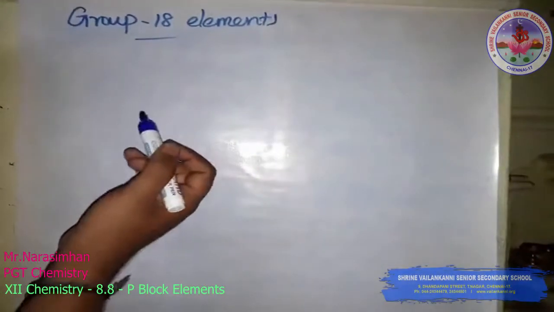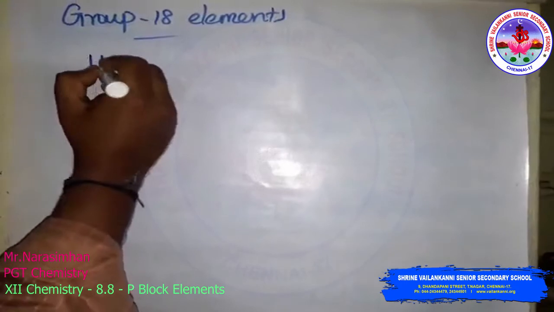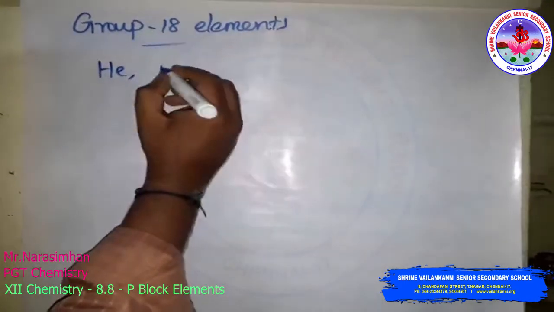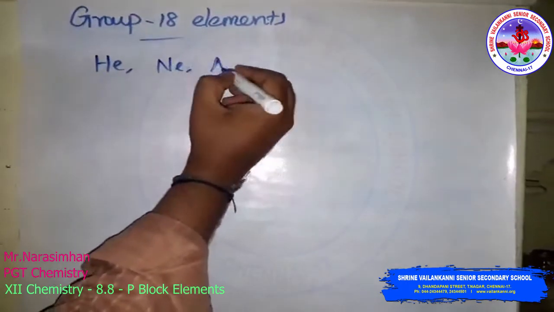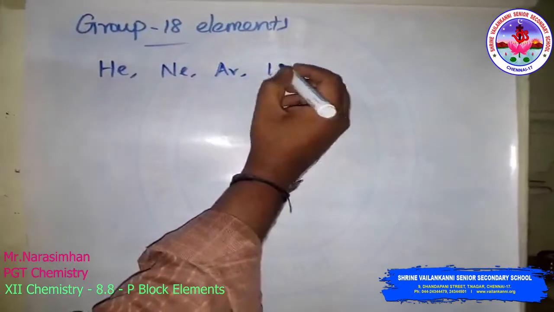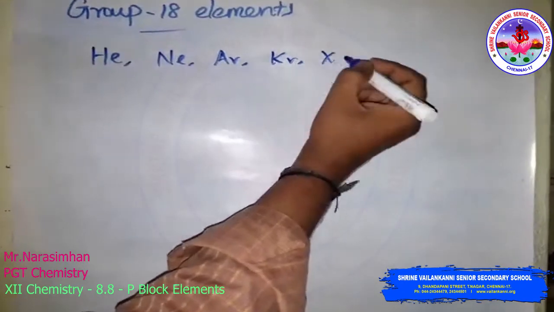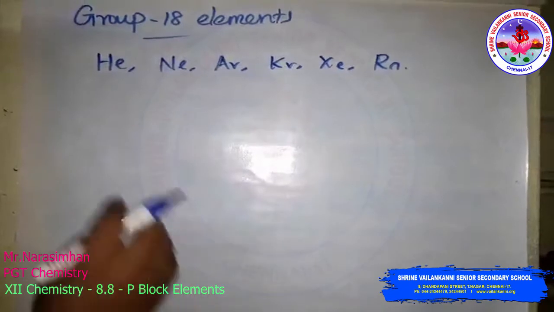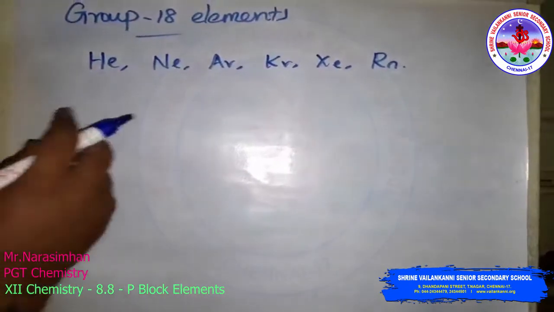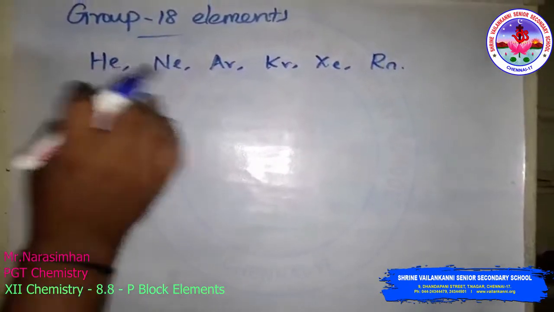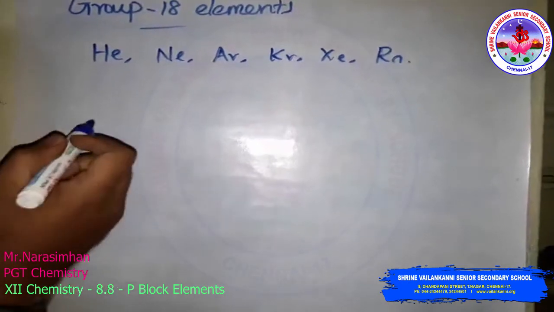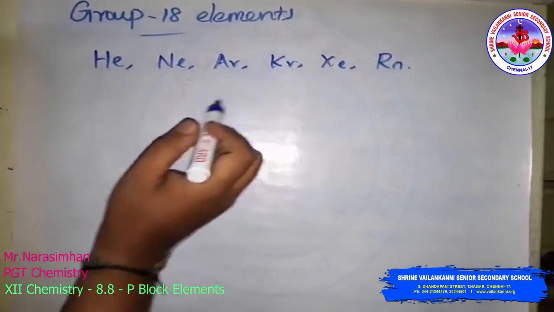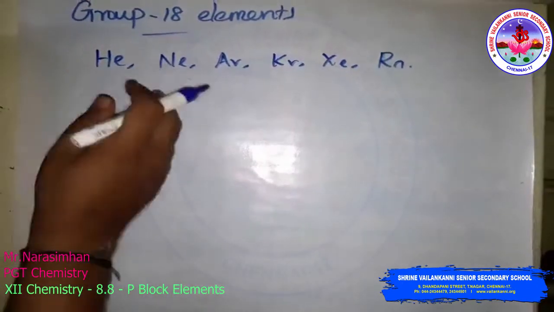The group 18 elements means the inert gases or noble gases. They are called helium, neon, argon, krypton, xenon and radon. So these are called noble gases or inert gases. They are chemically unreactive. All the noble gases like helium, neon, argon, krypton, xenon occur in the atmosphere.